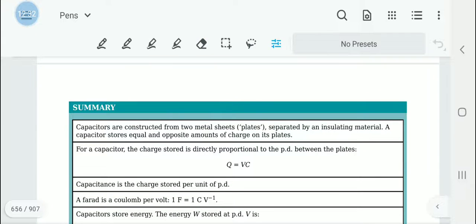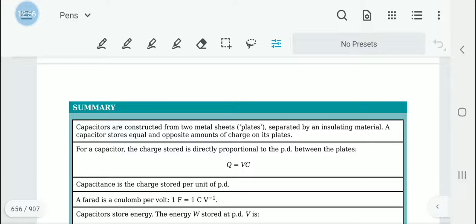So the summary is, there are many equations that you need to remember from this lesson. We know that capacitors are built by two metal sheets separated by an insulating material. They store equal and opposite charges on either plate.